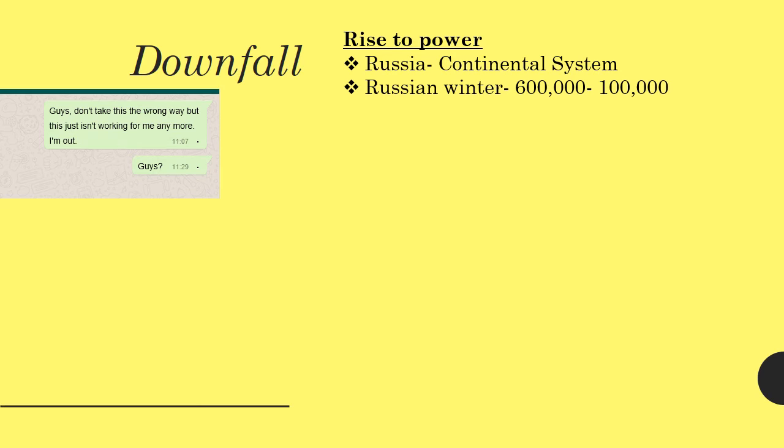And then the winter came. And in Russia, the winter is extremely, extremely cold. The French troops getting stuck in Russia is known as one of the worst mistakes in history. Now, if I let you know that 600,000 troops left France for Russia to try and invade Russia, think about how many died when I tell you that only 100,000 came back. That tells you how much of a disaster this was.